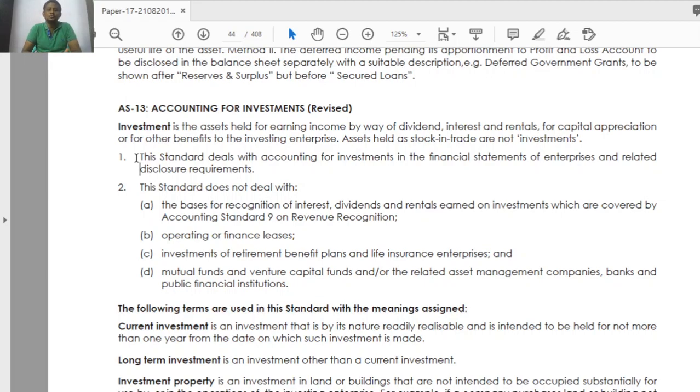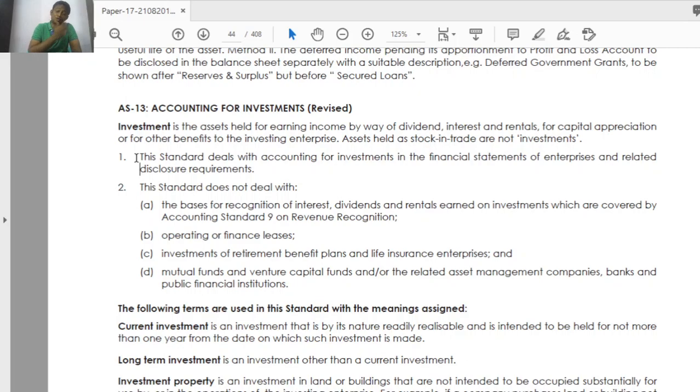Generally we used to recognize everything at cost, correct? AS 10 plant property equipment, if you go through, initial recognition and measurement is on cost only. But in case of investment, how to recognize that? As on balance sheet date, how to recognize the investment? Okay, that is what we are going to understand here.